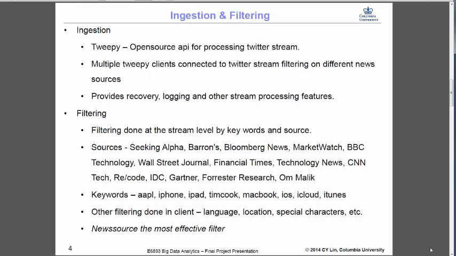We have an equity research analyst working in a major financial services firm on our team, who helps us identify which sources make sense and have relevant tweets for Apple stock, and what the relevant keywords would be. This source and keyword level filtering is done at the streaming layer itself. After that, we use other filtering criteria, such as language, the location from where the tweet originated, and whether the tweet had any special characters or not. But in effect, news source was the best filter that we got, and it filtered out most of the junk for us.